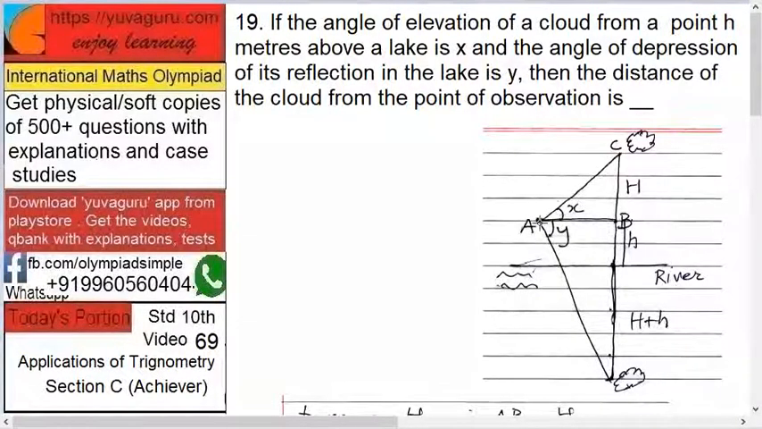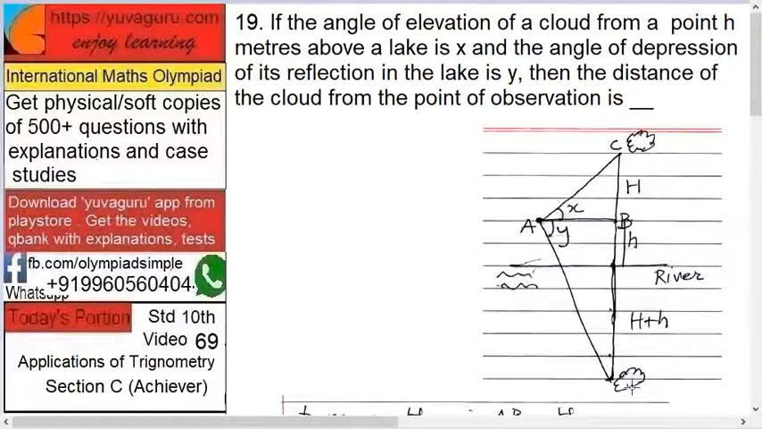Here we are standing at a height h, right? We are not at the lake level or river level. This is a lake or river, means water, and I am not standing at the river level. I am h meters above. Now I am looking from here at a cloud. The angle is x. Now I am looking down from here, and I am seeing the reflection of this